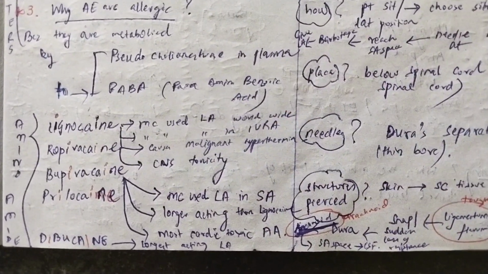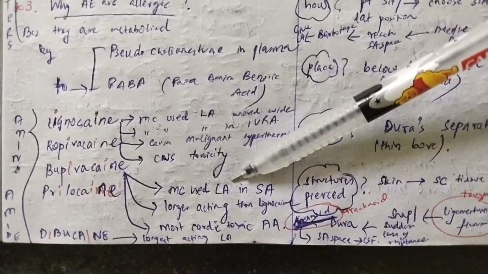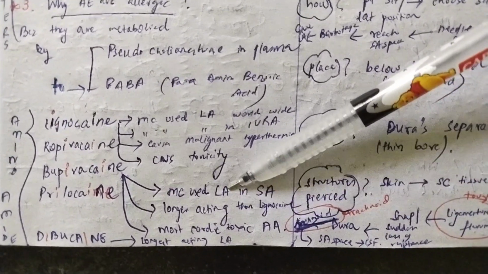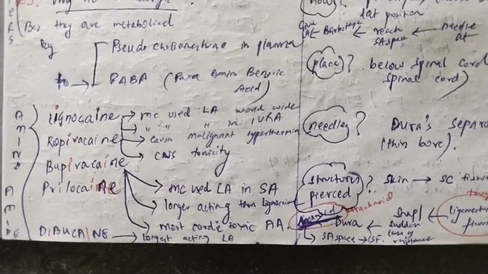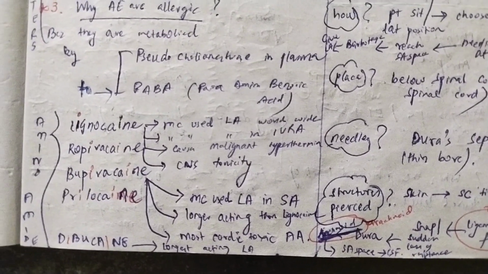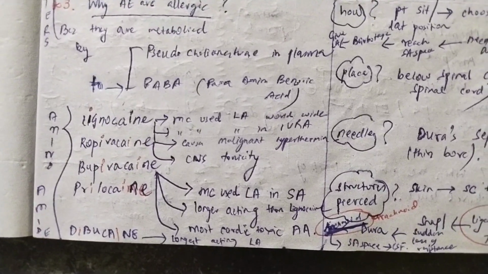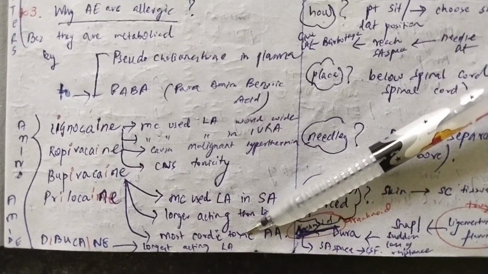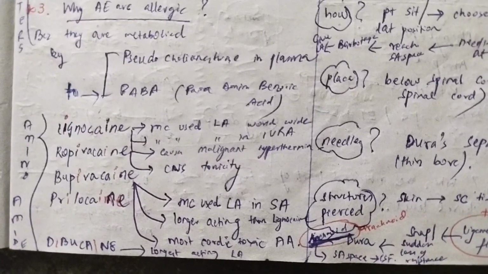For bupivacaine, there are again 4 points. It is the most common local anesthesia used in spinal anesthesia. So whenever you're giving a spinal anesthesia, if you have to give a local anesthesia, give bupivacaine. Second, it is the longest acting. But it is longer acting than lignocaine. This question can come in your mind, that ma'am, if lignocaine is the most commonly used local anesthesia, why use bupivacaine? Because bupivacaine is longer acting than lignocaine. And third point, you have to know that it is the most cardiotoxic aminoamide.